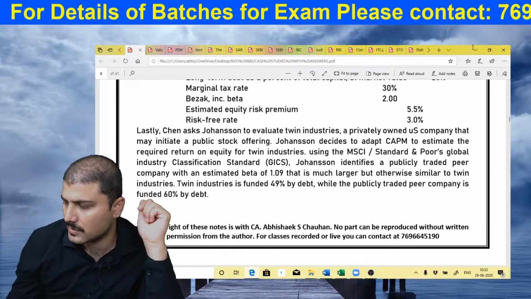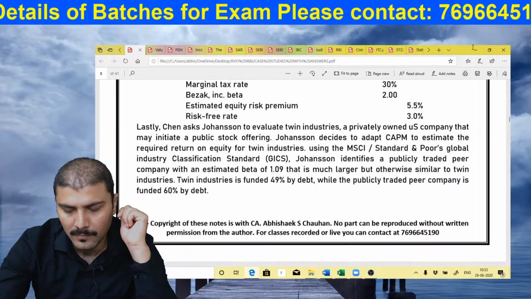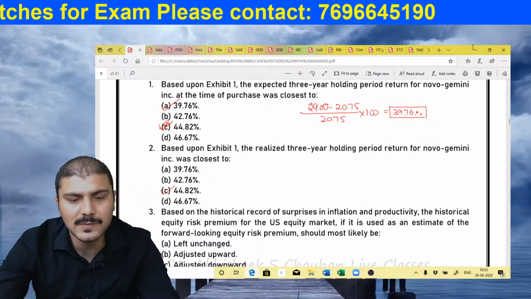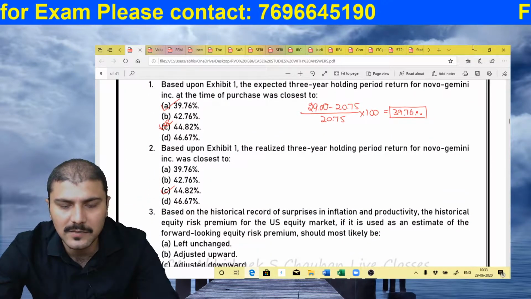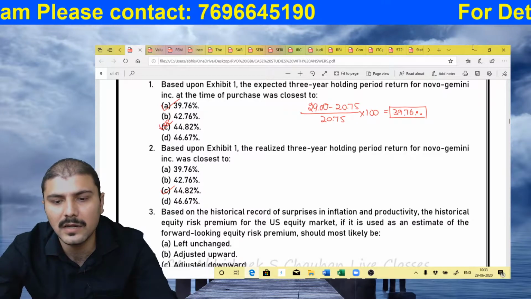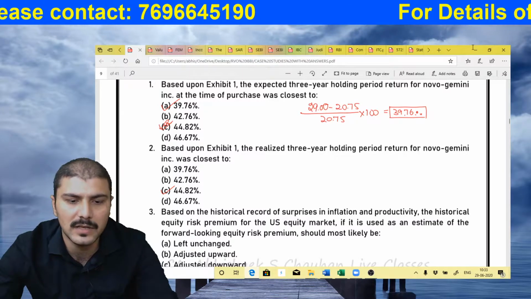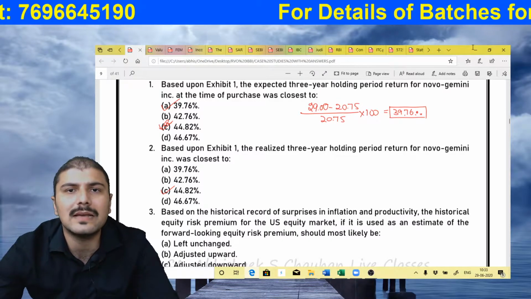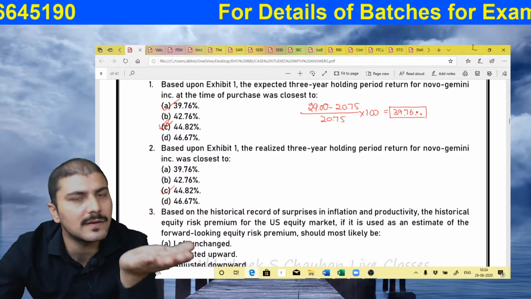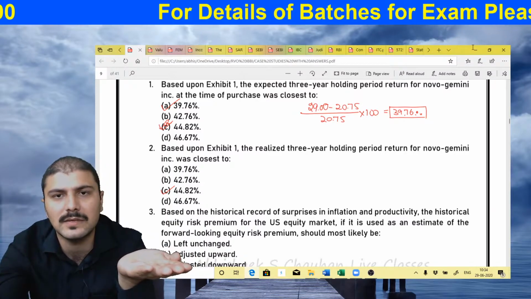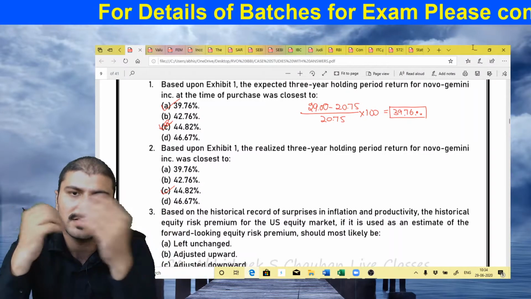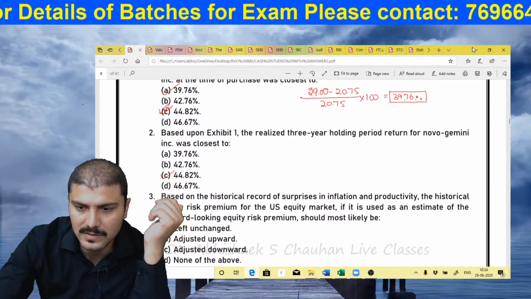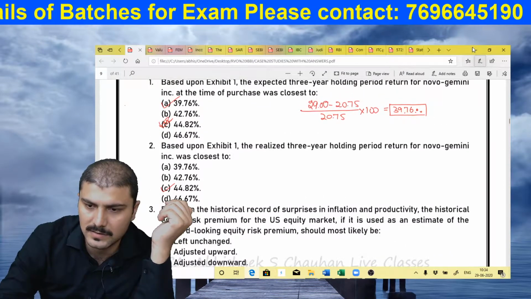So let's go ahead with this and see the questions and answers. In the first part, they are asking that based on exhibit number 1, the expected 3-year holding period return for Novo Gemini at the time of purchase was closest to. So if you want to calculate the expected return, then the price he was expecting after 3 years minus the amount invested today, divided by the amount invested today. So the answer you will get will be 39.76%. That is answer A.